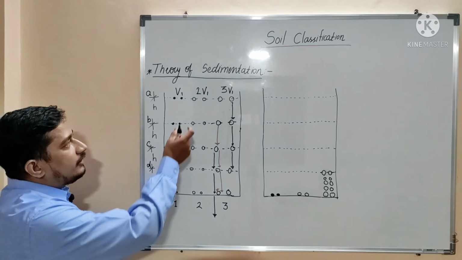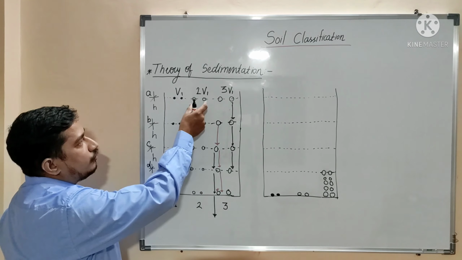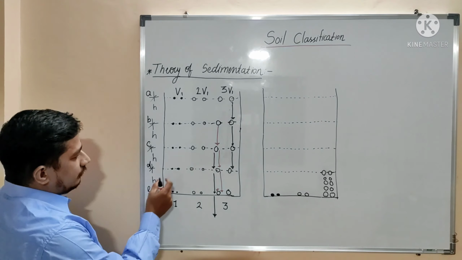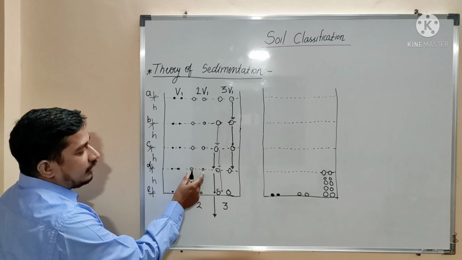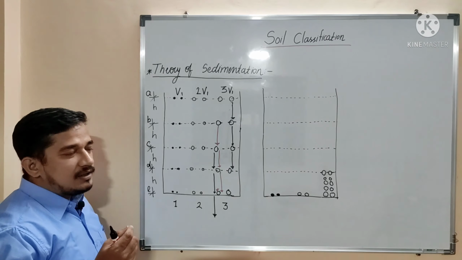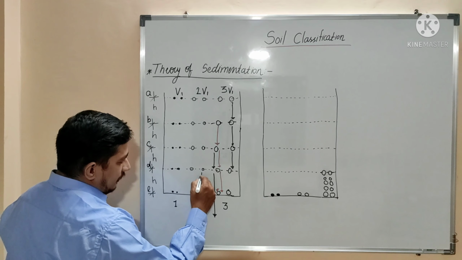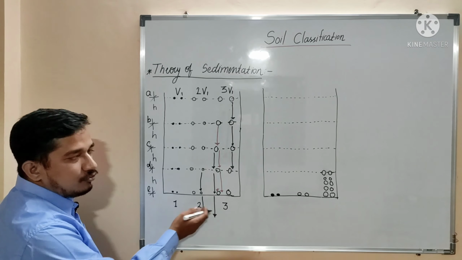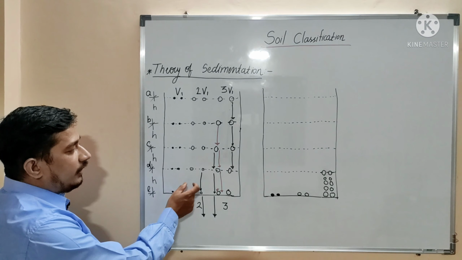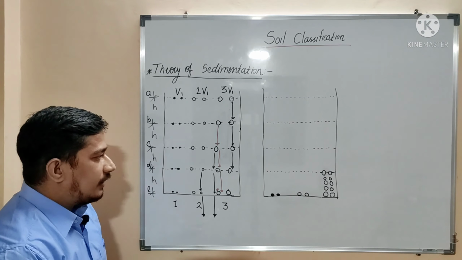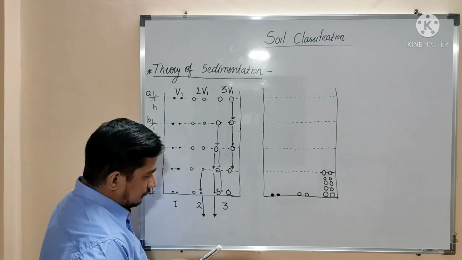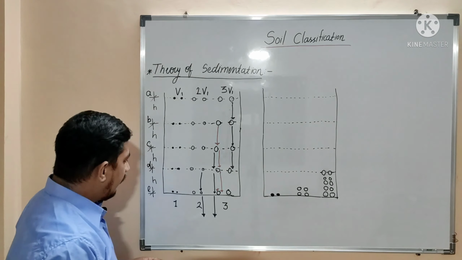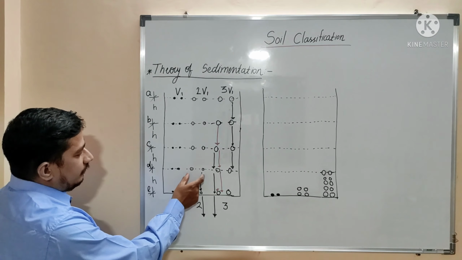So in case of the intermediate particle, which is having velocity 2v1, let us see what happens with them. Let us consider this particle at level D. They will travel the distance of 2h. So this is h plus 2h. Okay, so it is already out of the suspension, so definitely these particles are going to settle. So this is the settlement of the particle at level D.